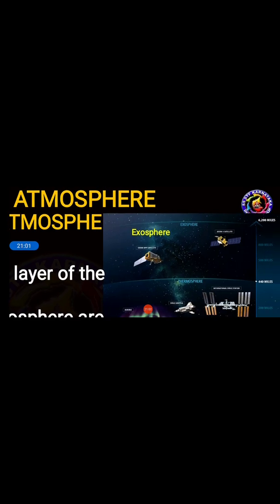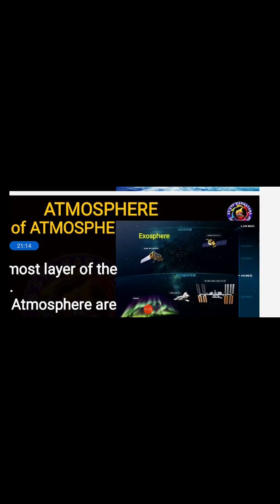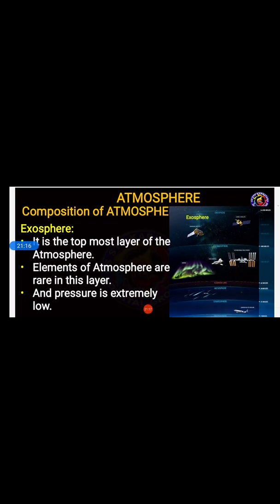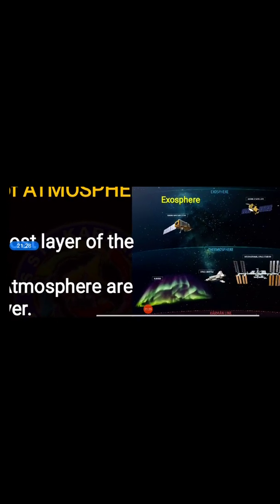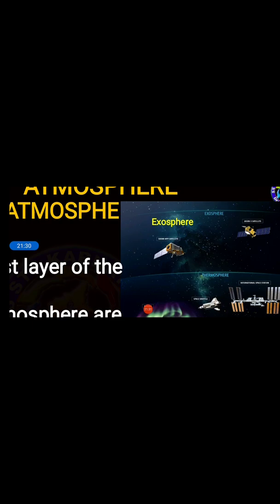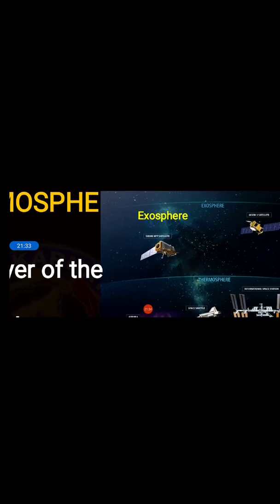Can you answer me, students? Just now I told you about the elements of atmosphere, that is pressure, temperature, rainfall, clouds. These are the elements of atmosphere which are rare in the exosphere. And pressure is extremely low. As you can see here, it is the last layer of atmosphere, so it does not have any pressure.